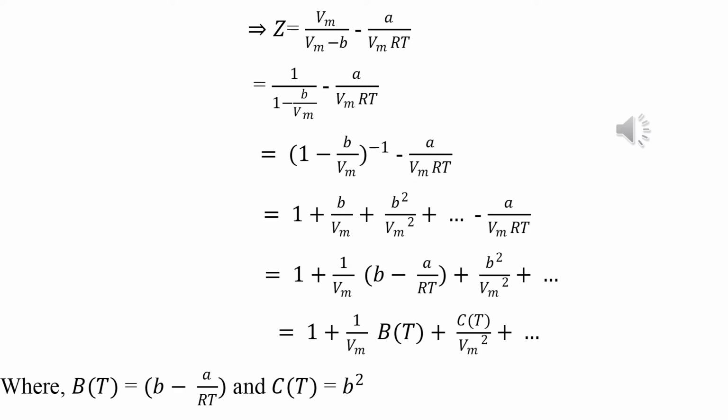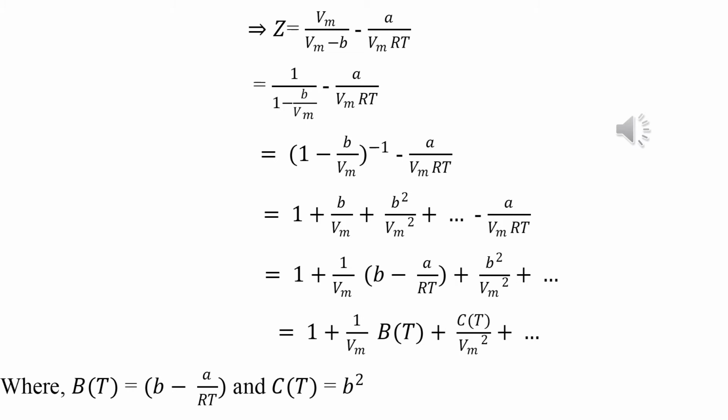The next line is equal to 1 plus 1 by Vm, where 1 by Vm is common, times the second part B, and minus the last part A by Vm RT, where taking 1 by Vm common the rest is A by RT, plus the next part B square by Vm square, plus dot dot dot.